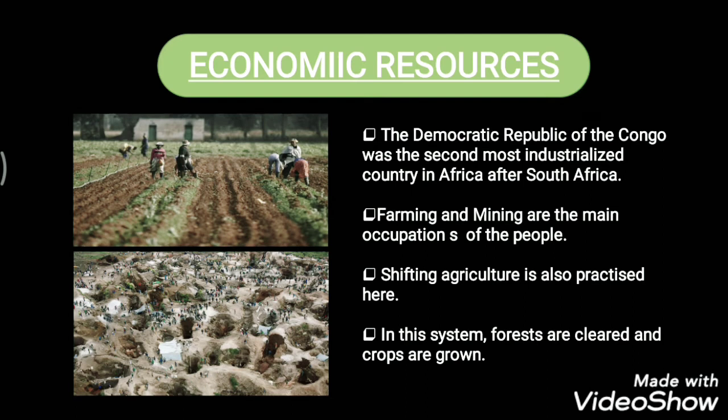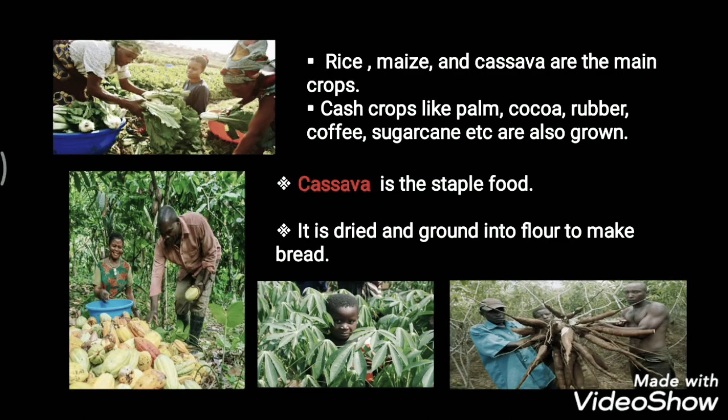Now when we talk about farming, shifting agriculture is practiced here. Shifting agriculture means forests are cleared with the help of fire and crops are grown for a particular period. Suppose you can take it as 1 or 2 years, and after that they move on to some other area. Different crops that are grown are rice, maize, cassava, the main crops grown in Congo. Cash crops like palm, cocoa, rubber, coffee, sugarcane, etc. are all grown in the DR of Congo.